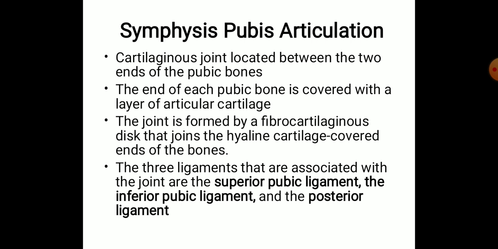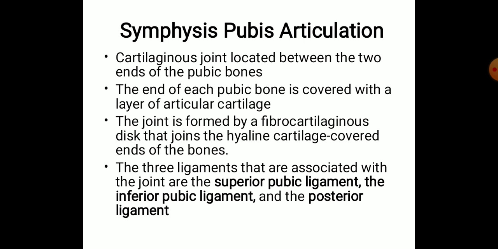So it is basically a cartilaginous joint, which means that it only permits a limited amount of mobility to the joint. The end of each pubic bone is covered with a layer of articular cartilage. So as a normal structure, these ends of both bones are covered with articular cartilage, and the joint is formed by a fibrocartilaginous disc that joins the hyaline cartilage covered ends of the bones.